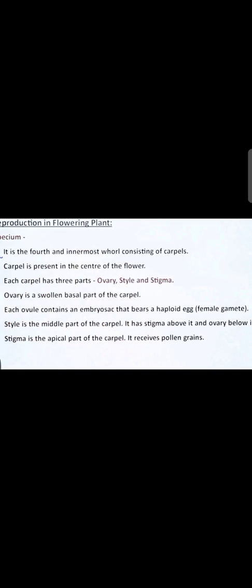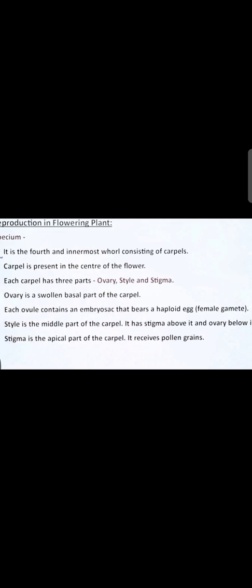Above the style there is one velvety structure. Even in the hibiscus flower you can see this velvety structure, which is a little bit sticky also. Why is it sticky? Whenever the pollen grain comes and attaches to the stigma, it should not go off again, it should not move from there, so it is sticky. Once the pollen grain is there, it has to enter into the ovary and must not go out again, so the stigma is always sticky.